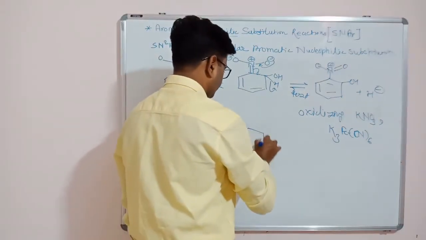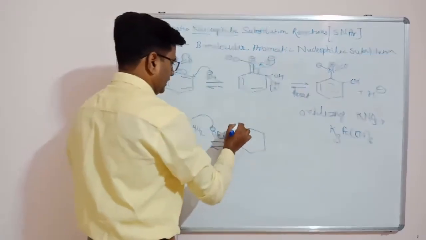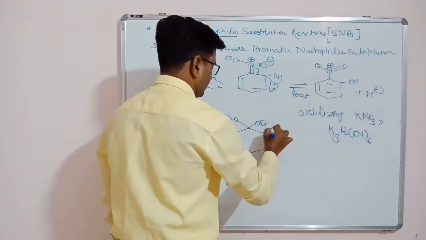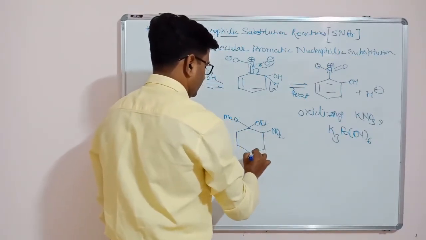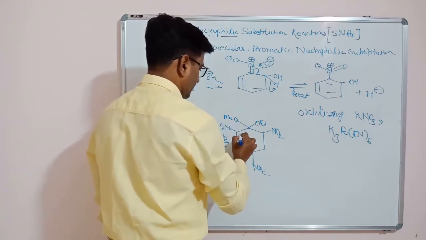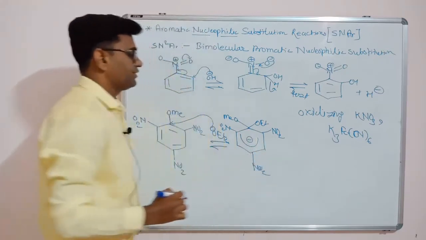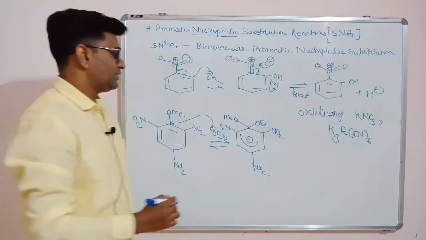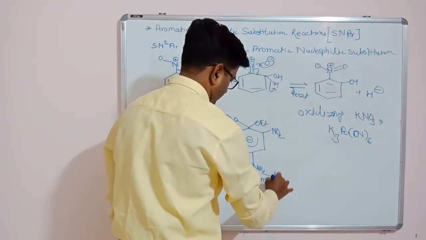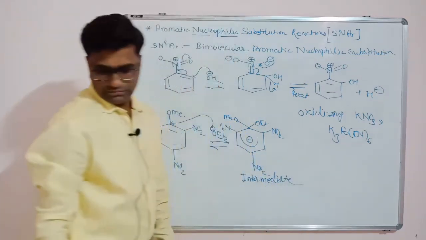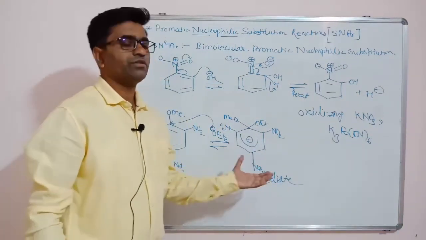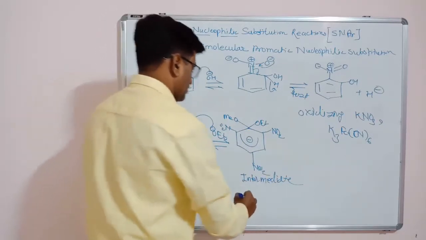So see here, here is OMe, here is OEt, this is a nitro group, this is a nitro group, this is a nitro group, and this is a negatively charged species. Now this is an intermediate, and this is obtained within the reaction because this is quite stable. It is a crystalline solid.